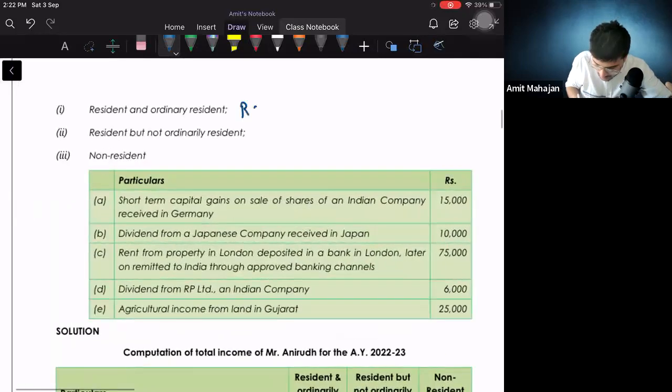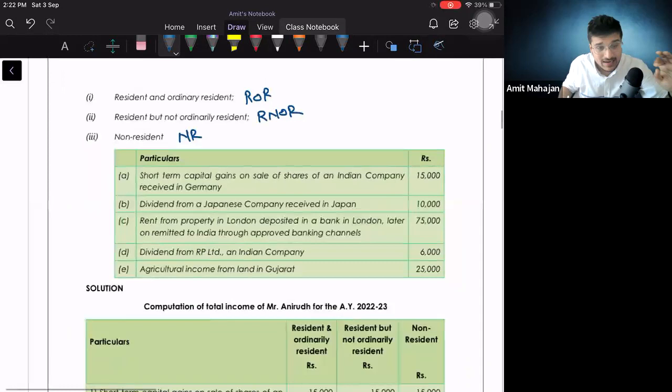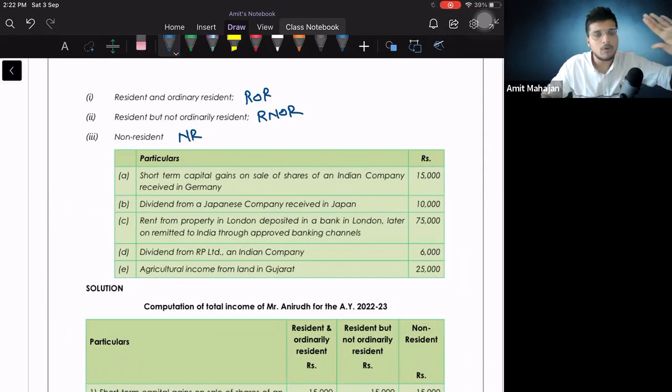If he is ROR, then what will be the case? If he is RNOR, then what will be the case? And if he is NR, then what will be the case? अभी आराम से देखना है. अगर वो NR होगा तो क्या, ROR और RNOR होगा तो क्या? Short term capital gains on sale of shares of an Indian company received in Germany. अभी तुझे क्या करना है? ये एक ट्रांजैक्शन है. अभी just think about ROR. What do you think? For ROR, these capital gains will be taxable or not taxable?